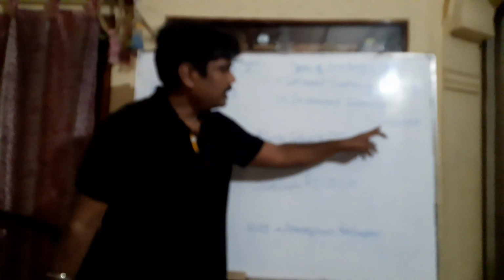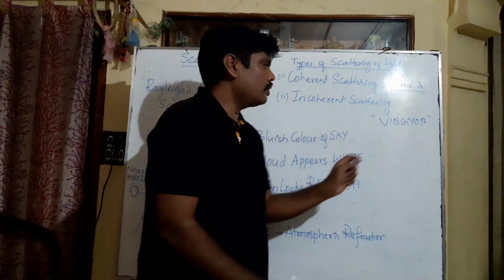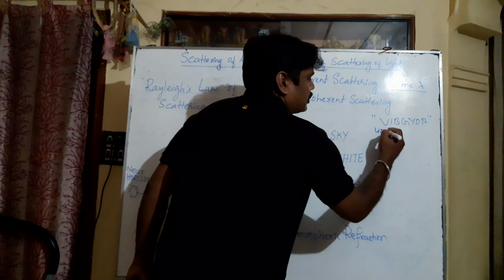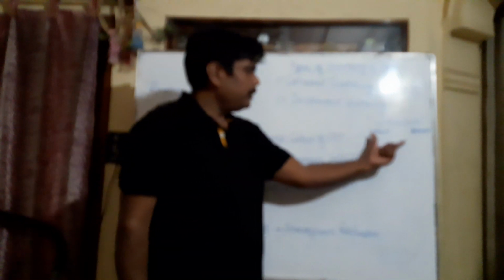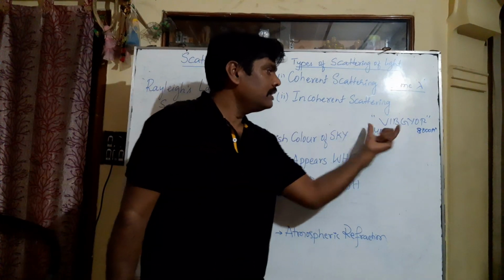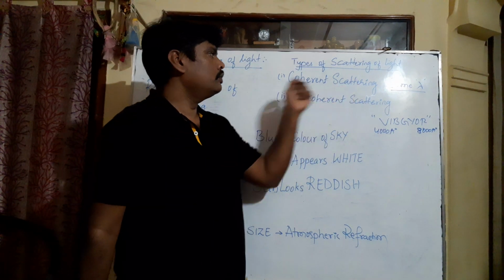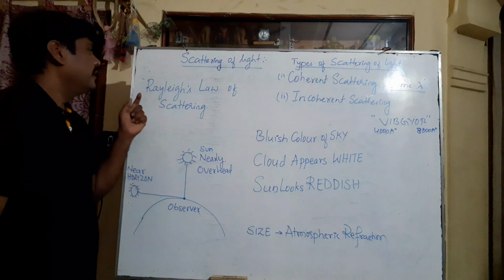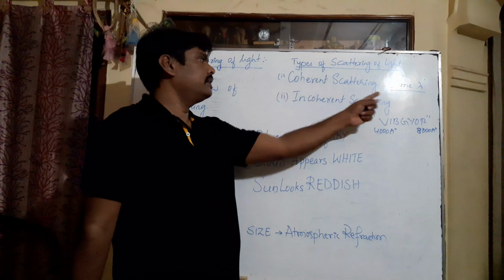Violet has a shorter wavelength and red has a longer wavelength, from around 4000 angstrom to almost 8000 angstrom. If the size of the medium particle is smaller than this, then the scattering is called coherent scattering. An example for coherent scattering is Rayleigh scattering.